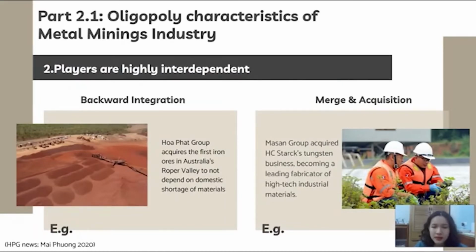For example, because the current oversupply in Vietnam's construction steel requires steel producers with efficient cost management to capture more market share, FAT becomes the first steelmaker to acquire iron ore in Australia, decreasing the high cost of iron ore materials. Another example is Masan Group deciding to become the leading manufacturer of midstream tungsten by acquiring the HT stock tungsten business, allowing Masan to access advanced technology and new markets.